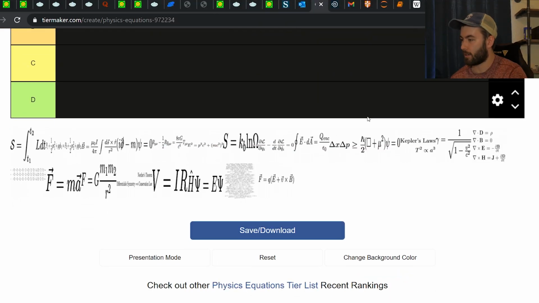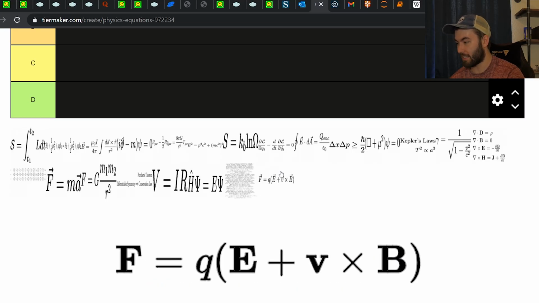Now I glanced briefly at these equations just to make sure that they were, but other than that, I don't really know what all is on here, but I do see some heavy hitters up on this first line, so let's start here and work our way left. Okay, so we're starting off with the, I hope I know all, that would be embarrassing if I don't know all of these equations. We're starting off with the Lorentz Force equation. This is a pretty cool one.